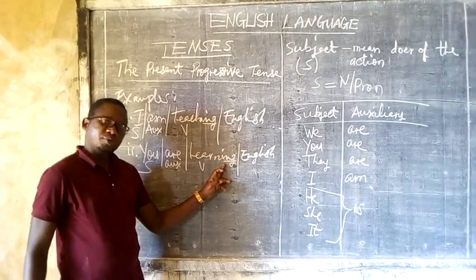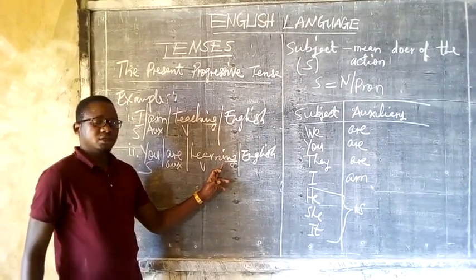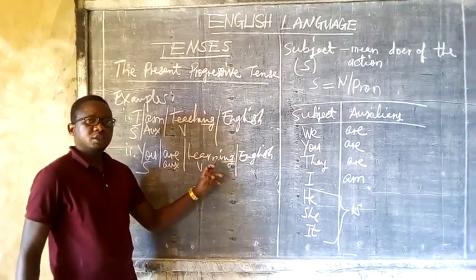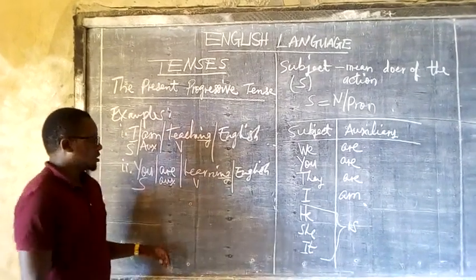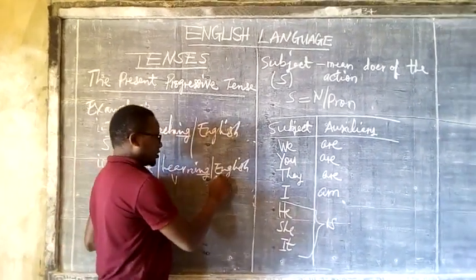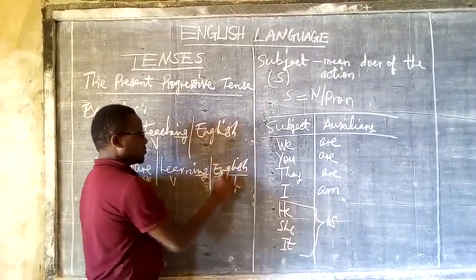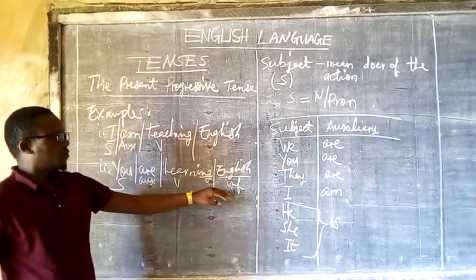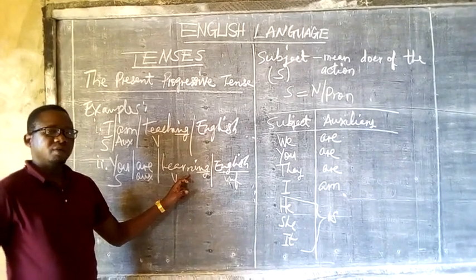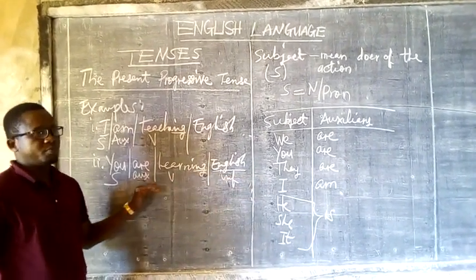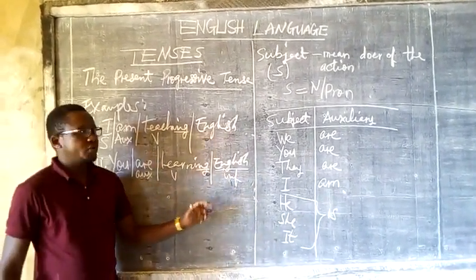It is in progress. That is what we're saying. The present progressive tense plus infinitive, that is English. This English is my infinitive, which awaits after the main verb that I used to fill or to accomplish the clause, or your sentence.